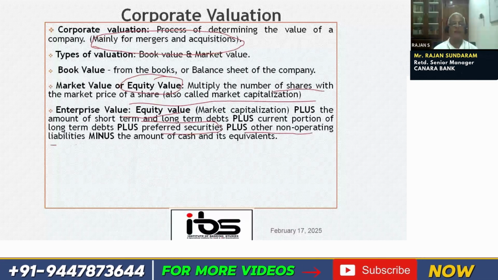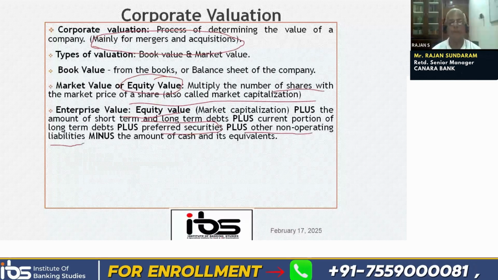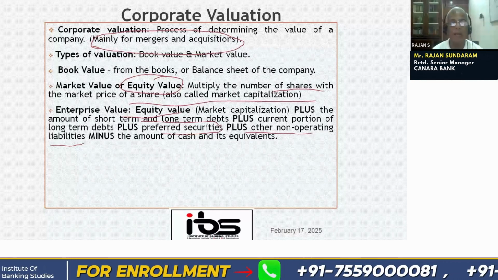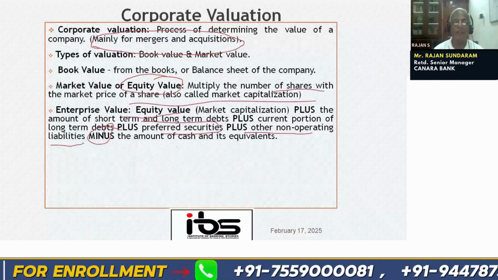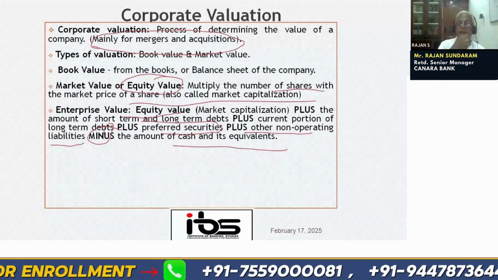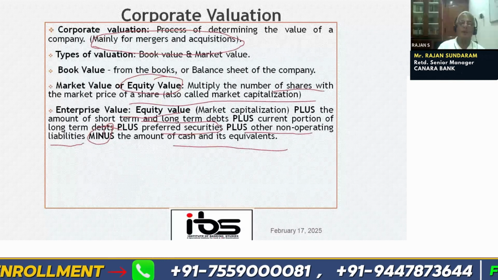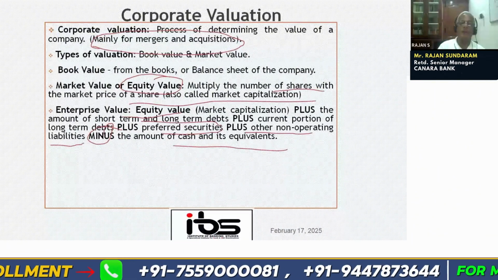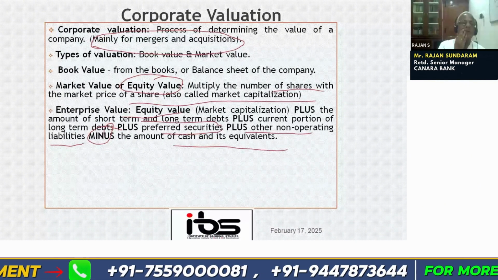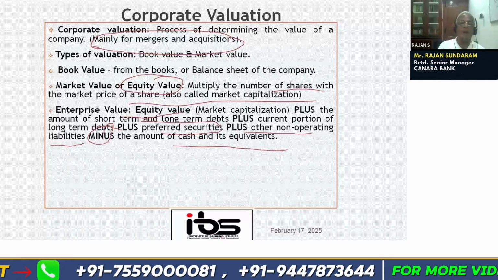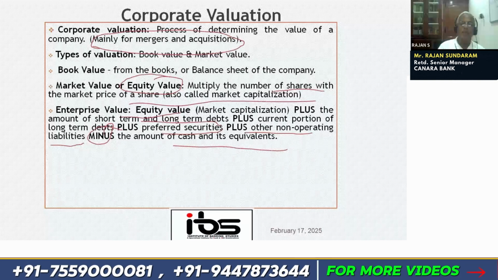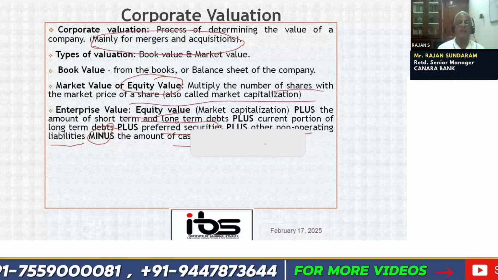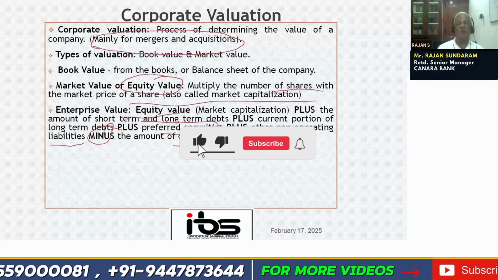There may be other liabilities to outsiders, etc. From this, we subtract the amount of cash and cash equivalents for the simple reason that taking cash and its equivalents again will result in double counting. The current portion of long-term debts is created out of the cash and cash equivalents. For that reason, we are reducing the amount of cash and cash equivalents.